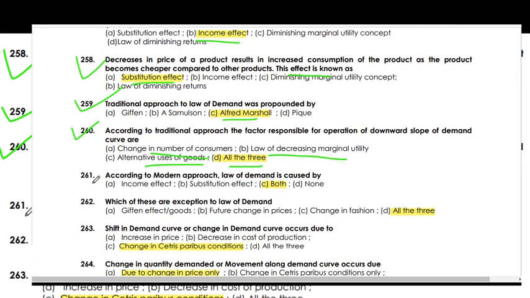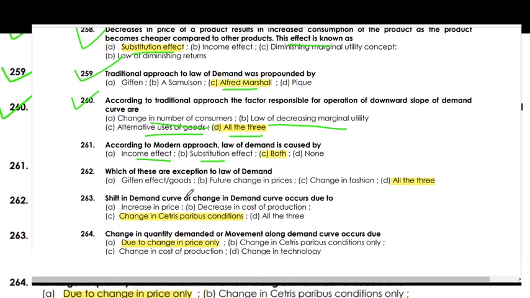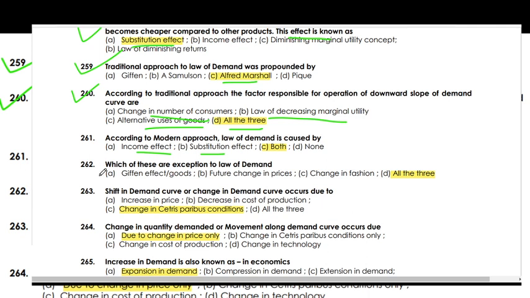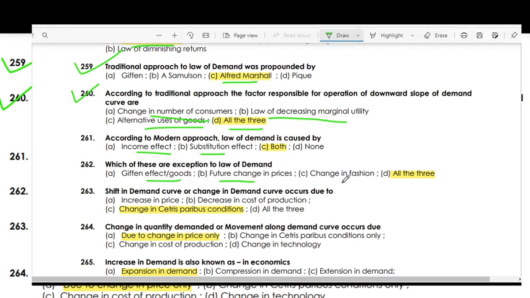According to the modern approach, the law of demand is caused by income as well as substitution effect. Which of the following is an exception to the law of demand? All of these: given goods, future change in price, and change in fashion.